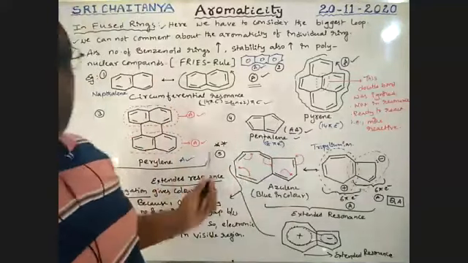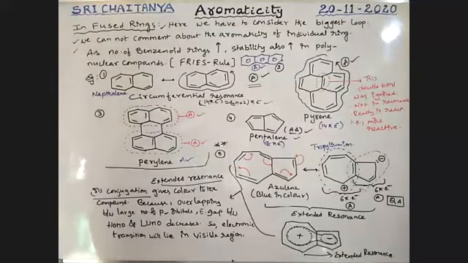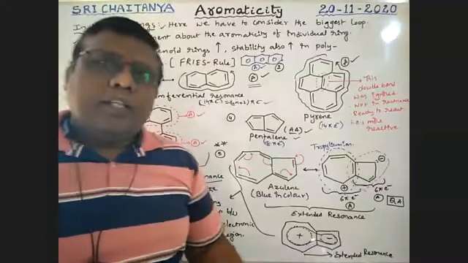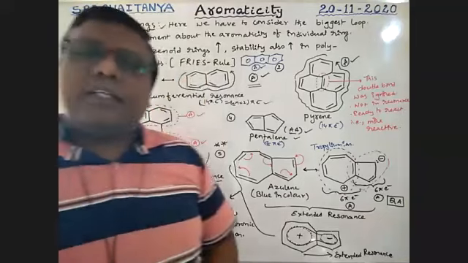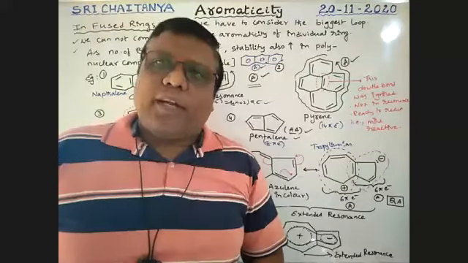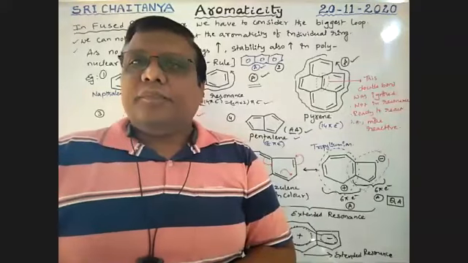So these are all fused rings aromaticity. What is this Fries rule? Fries rule means benzenoid rings. Benzenoid rings means benzene-like structures.